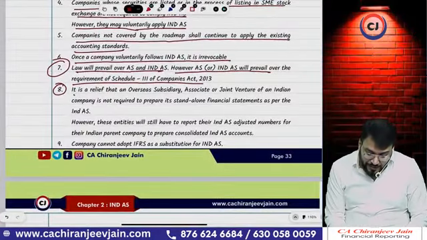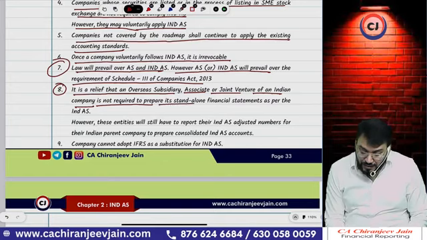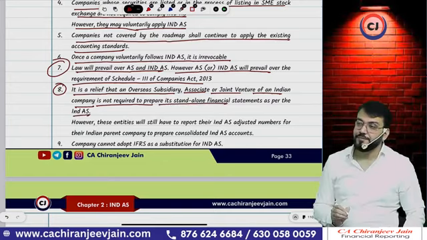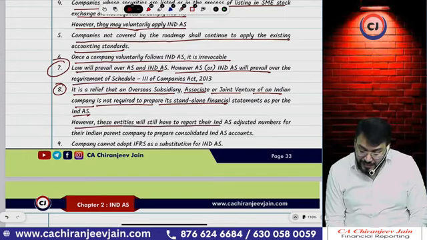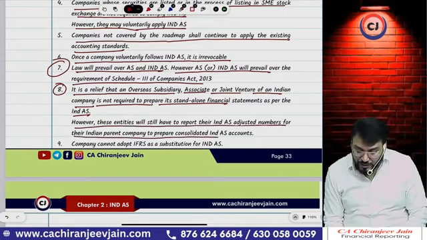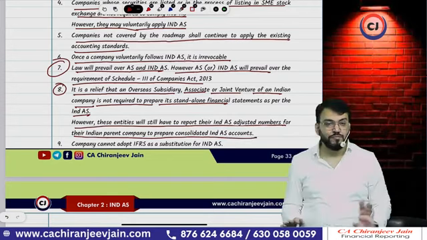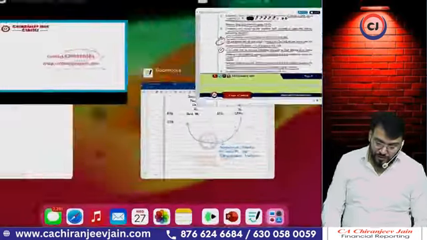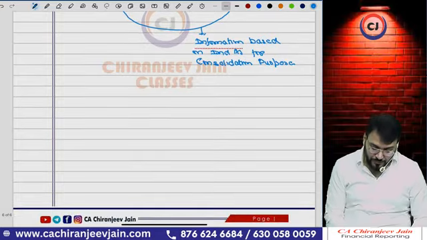That is only given here. What is given? It is a relief that an overseas subsidiary, associate or joint venture of Indian company is not required to prepare its standalone financial statement as per Ind AS. However, this entity will still have to report their Ind AS adjusted number for their Indian parent company to prepare what? Consolidated Ind AS account. Understood this point? So this was point number 8 we discussed. Coming to point number 9.